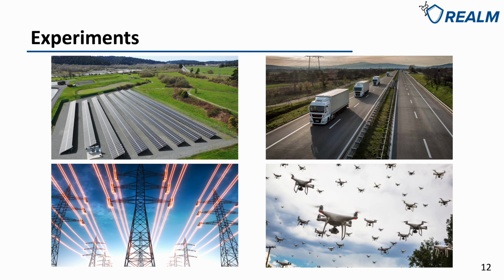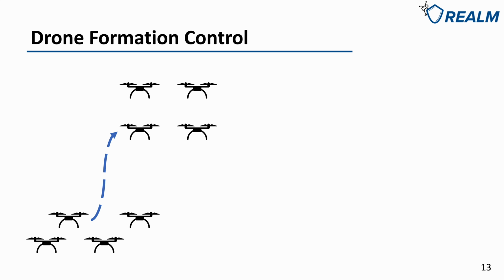We conduct experiments in 4 environments, including network microgrids, power grids, charge platoon, and drone formation control. Due to the time limit, we only show the results of the drone formation control environment here. In this environment, starting from some random initial positions, we want to control the drones to fly on the grids of a rectangle, keeping the distance the same between each drone, and let the drones track an unknown speed profile. We assume the drones only have local observations of the positions of their neighbors.